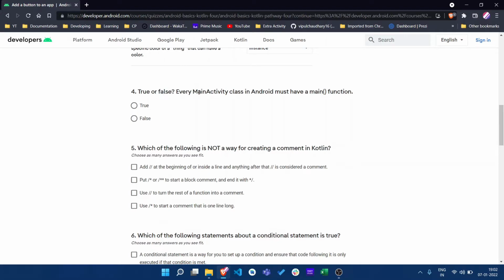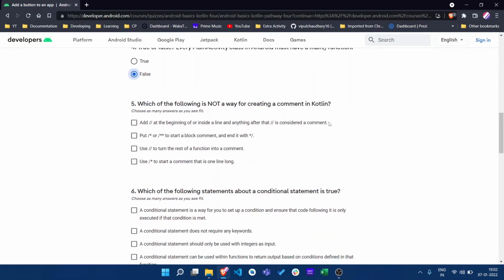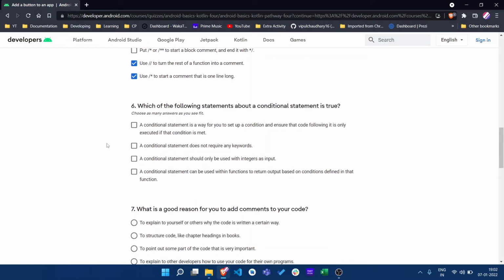True or false, every main activity has a main function, so it must have an onCreate function if main activities are extended by AppCompatActivity. Okay, which of the following is not a way for creating comments in Kotlin? So yes, double slash, yes, stars, and okay, we cannot convert a function in a comment like this, and we cannot start a one-liner comment like this, so those are two wrong. We have to select the wrong answer.